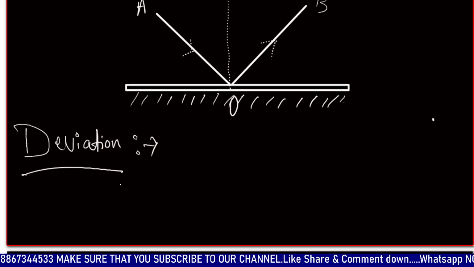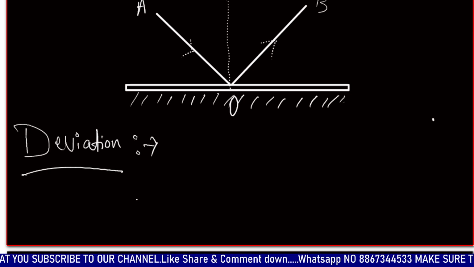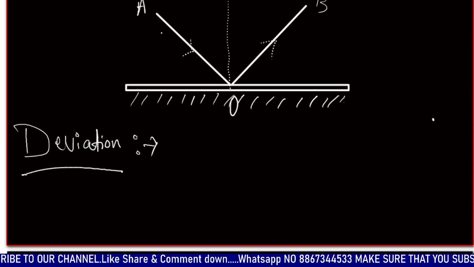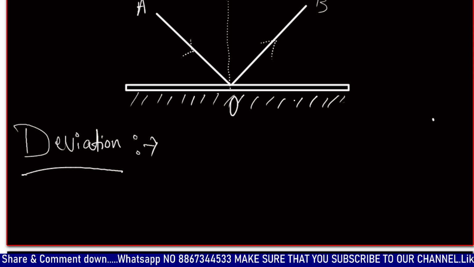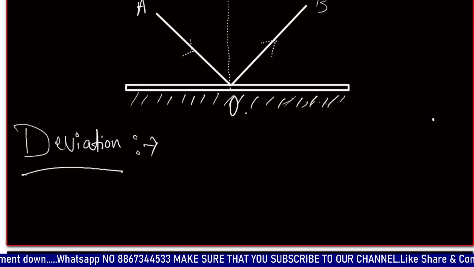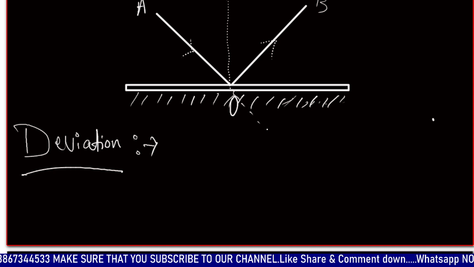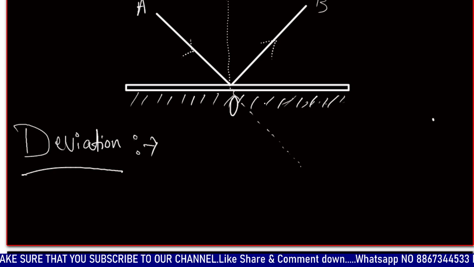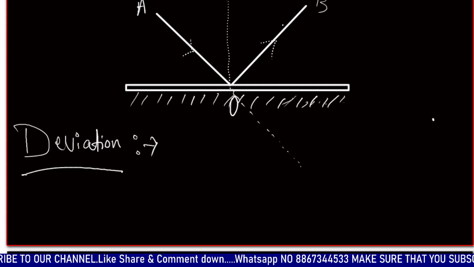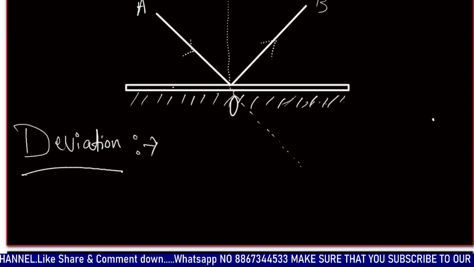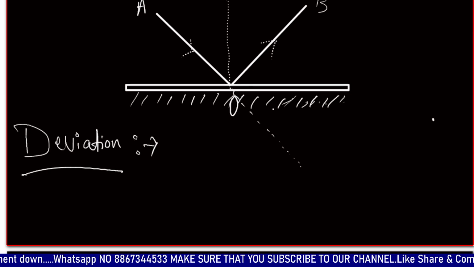What does deviation mean? This is nothing but the angle between the incident ray and the ray extended in the direction of the incident ray. If the surface was not polished, the ray would actually pass in this direction. But since it is polished, it changes its path and gets reflected back. Otherwise it would pass in a straight line.